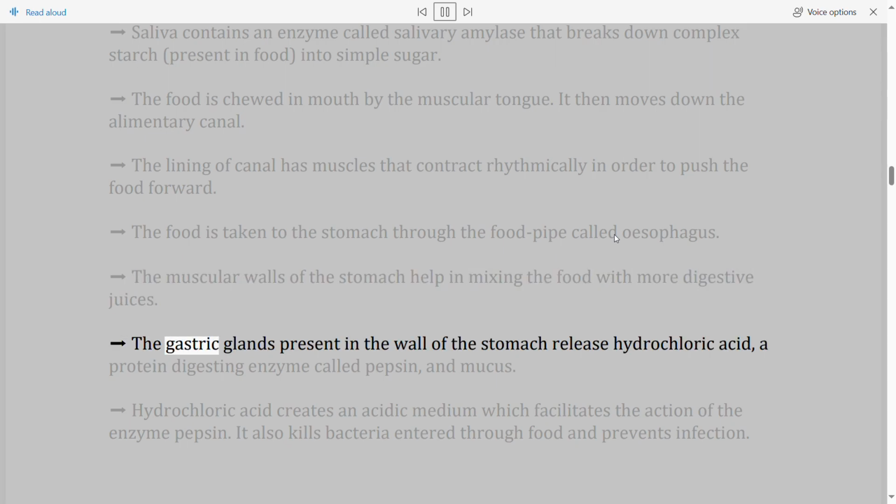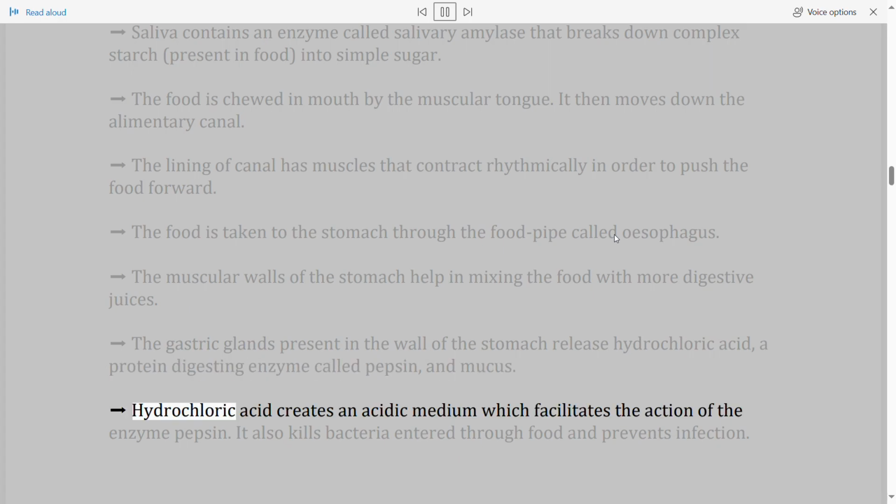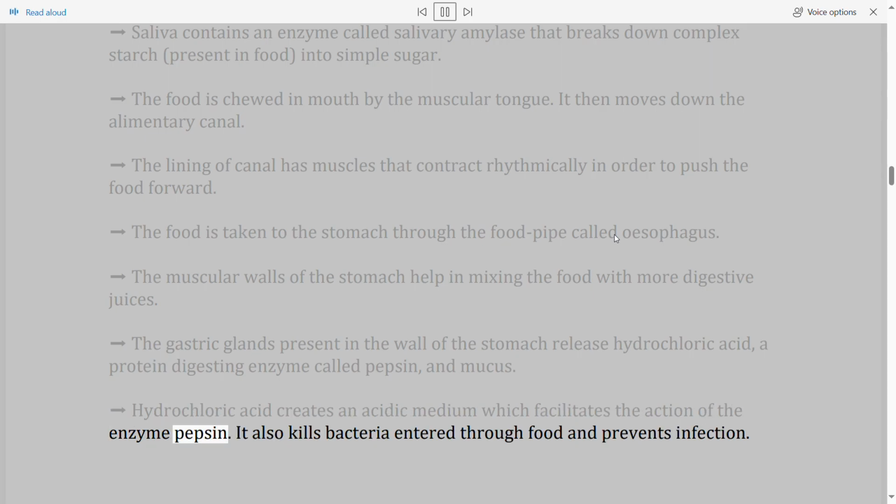The gastric glands present in the wall of the stomach release hydrochloric acid, a protein digesting enzyme called pepsin, and mucus. Hydrochloric acid creates an acidic medium which facilitates the action of the enzyme pepsin. It also kills bacteria entering through food and prevents infection.